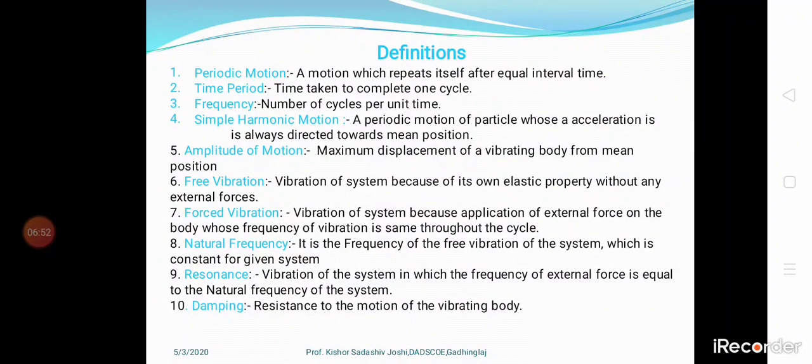Natural frequency means the vibration occurs without any application of external force; that is the natural frequency of the system. When the external force frequency is equal to the natural frequency of the system, that is called resonance. Next, damping. Damping is nothing but resistance to the motion of the vibrating body.